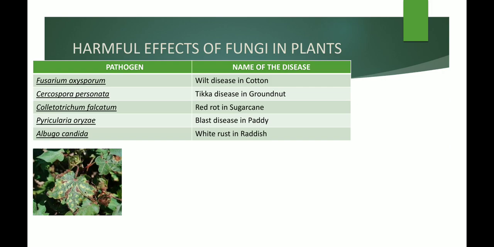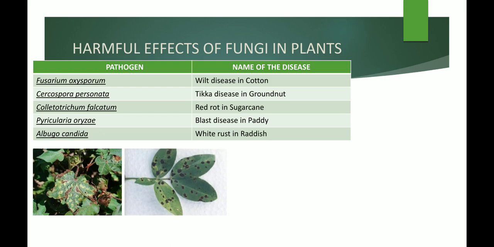So you can see the picture. This is a cotton plant. You can see the leaves of the cotton plant are completely getting burnt and dried. So the fungi is destroying the leaf, and such disease is called wilt disease in cotton. The next one is Cercospora personata. This fungi causes Tikka disease in groundnut. You can see the leaves are dark patched because of the fungi growth, and this destroys the plant of groundnut.